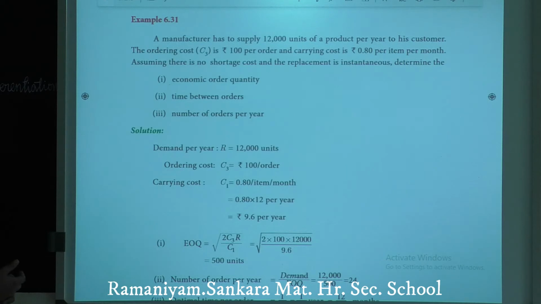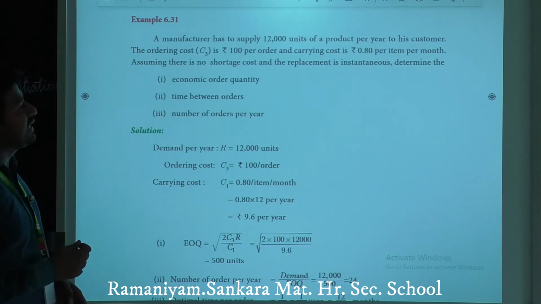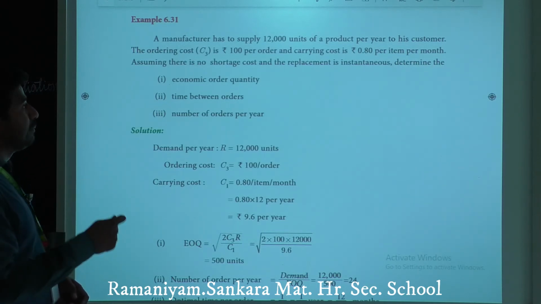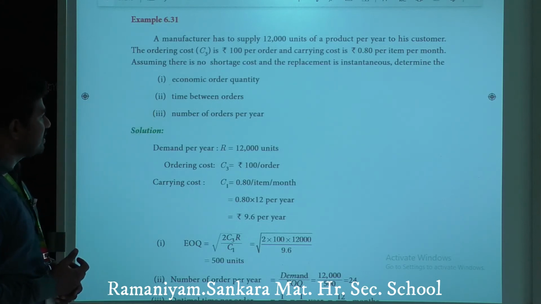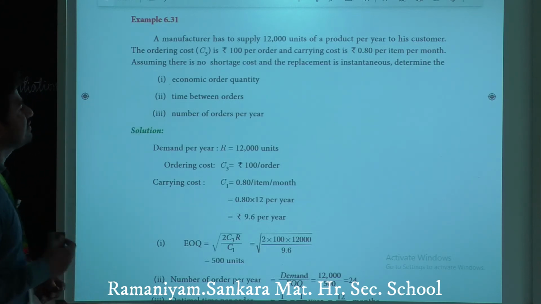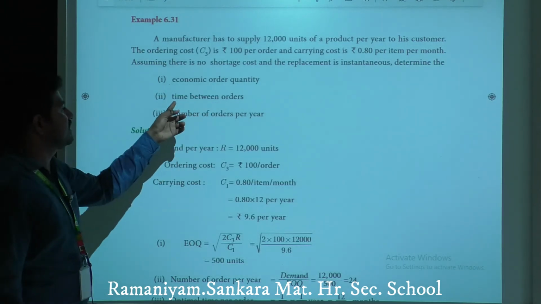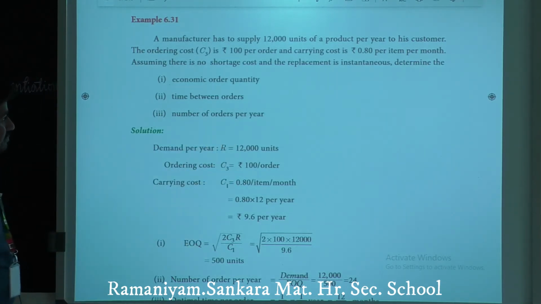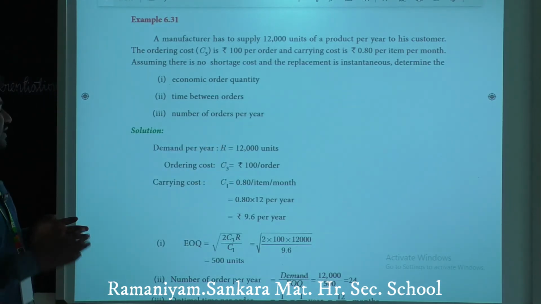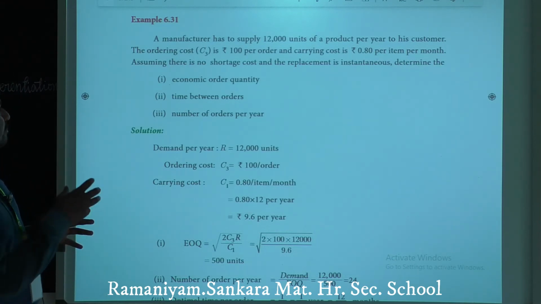The ordering cost is rupees 100 per order and carrying cost is rupees 0.8 per item per month. Assuming there is no shortage cost and replacement is instantaneous, determine the economic order quantity, time between orders, number of orders per year. First, what is given? First, we have to write symbolically in the given sum.